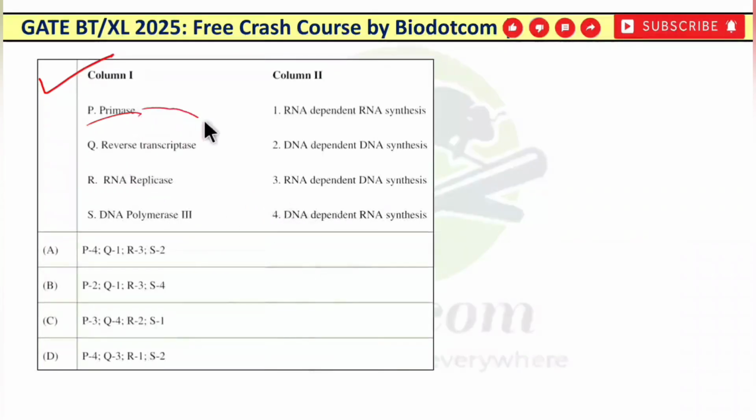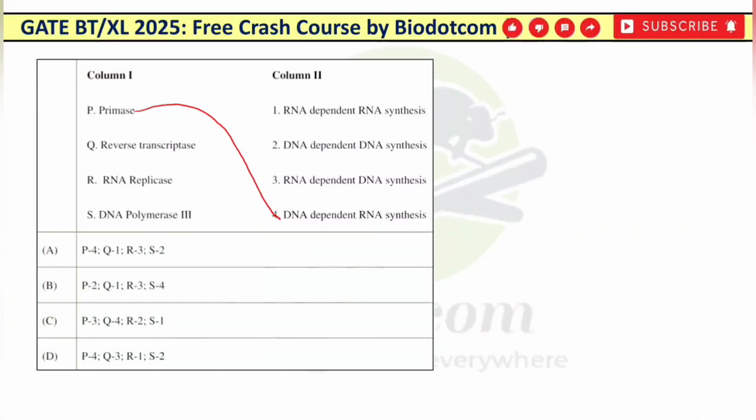So what will P be? P will be 4. Now reverse transcriptase acts on RNA dependent DNA synthesis, so Q is 3. Now RNA replicase will act on RNA dependent RNA synthesis, and DNA polymerase will definitely work on DNA dependent synthesis. So the right answer for this question is option D.